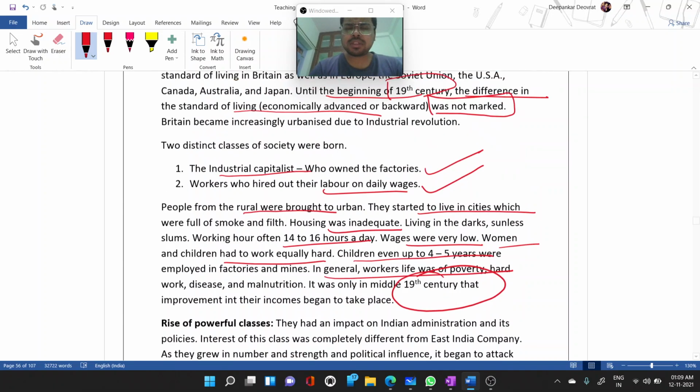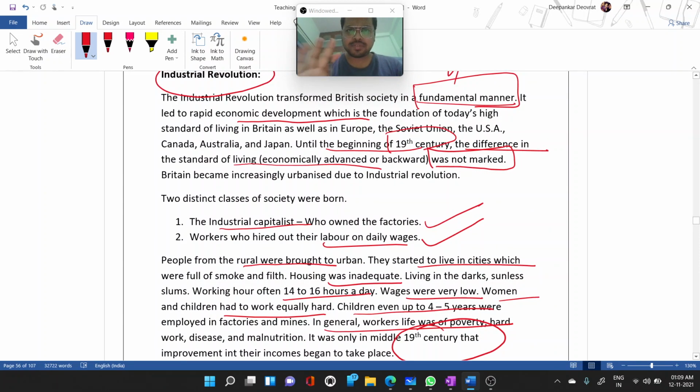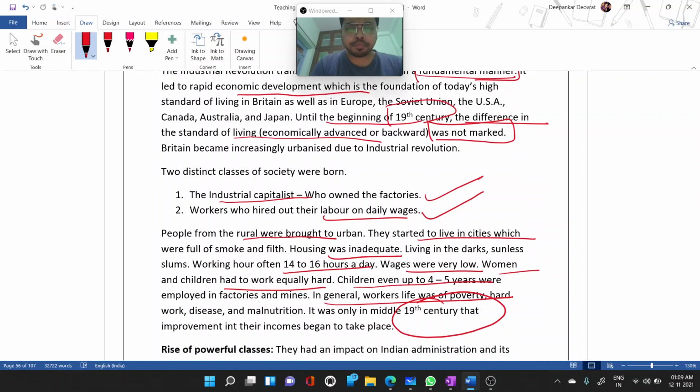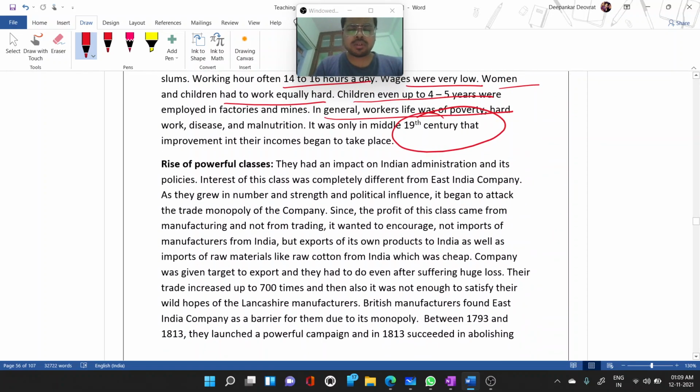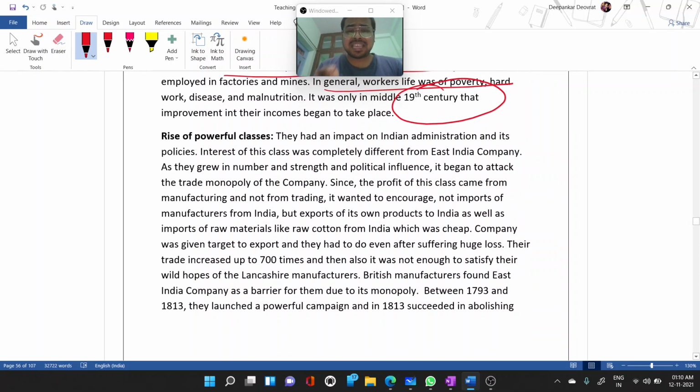Okay, so that was the starting, the emergence of the industrial revolution, that you will see how it is pushing the Asiatic people, the African people, the Indian people into those kinds of inhuman activities, like treating them as inhuman. Okay, so the rise of the powerful classes, how the powerful classes rose up. They had an impact on Indian administration and its policies, and the interest of this class was completely different from the East India Company.